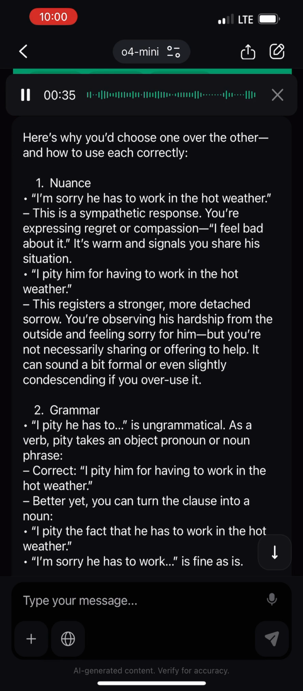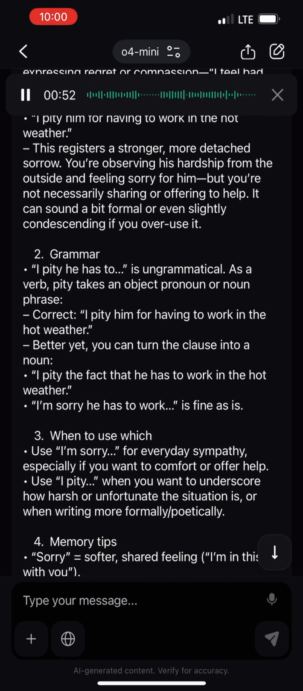2. Grammar. "I pity he has to" is ungrammatical. As a verb, pity takes an object, pronoun or noun phrase. Correct: "I pity him for having to work in the hot weather." Better yet, you can turn the clause into a noun: "I pity the fact that he has to work in the hot weather." "I'm sorry he has to work" is fine as is.